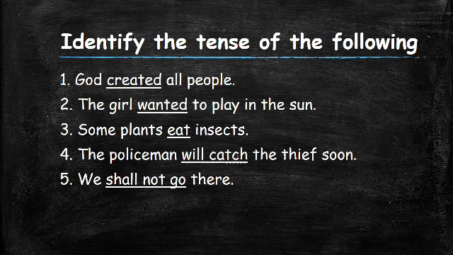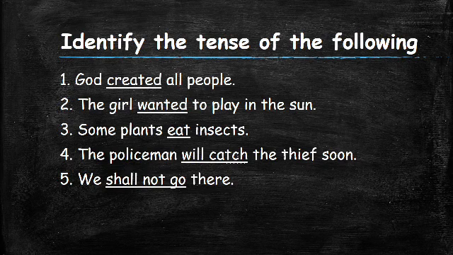Second sentence. The girl wanted to play in the sun. Now in this, the verb is wanted. And what kind of a tense is it?